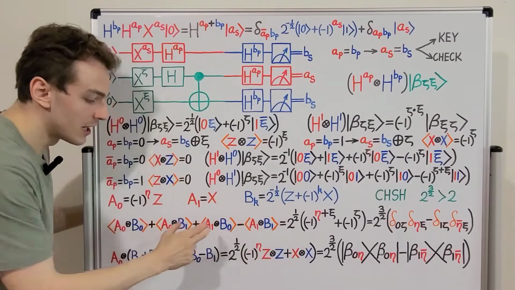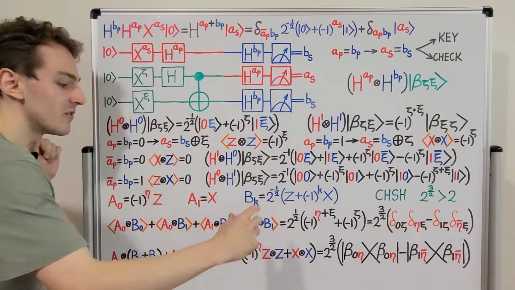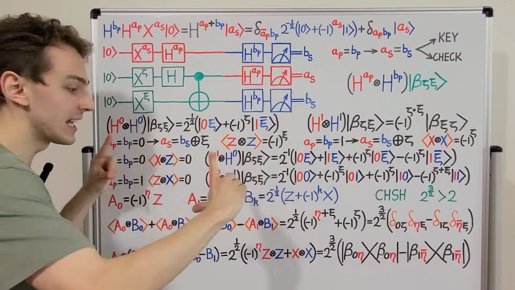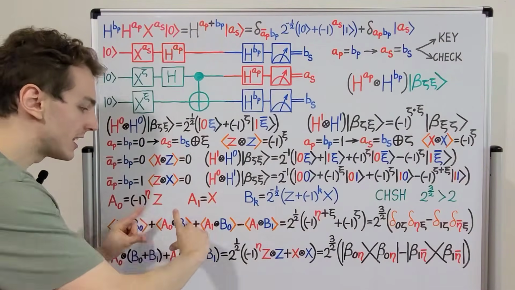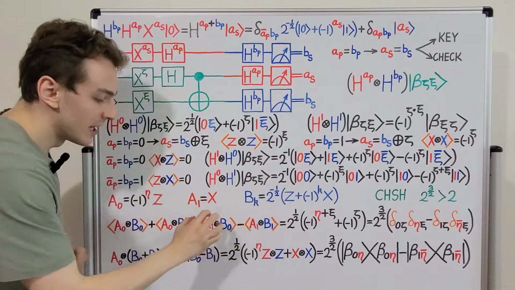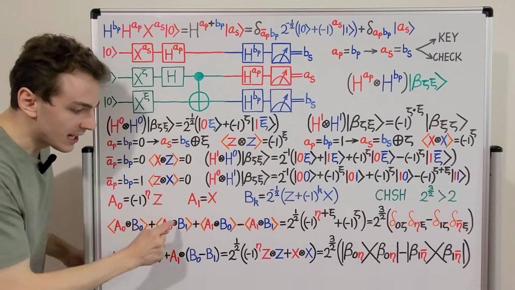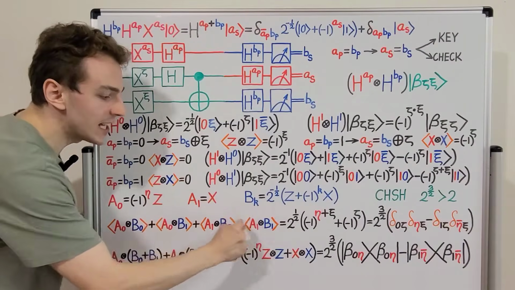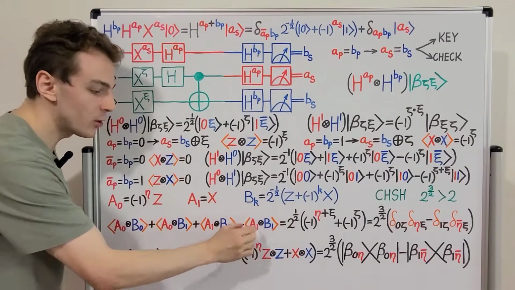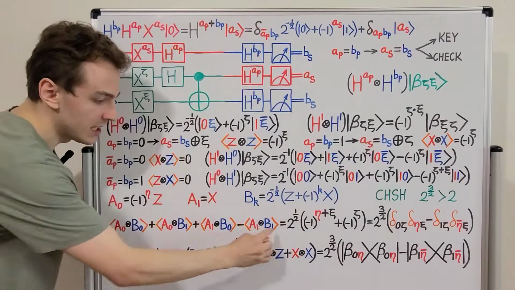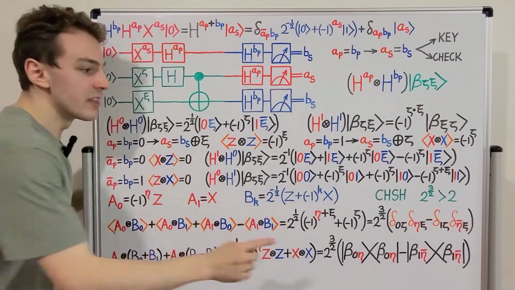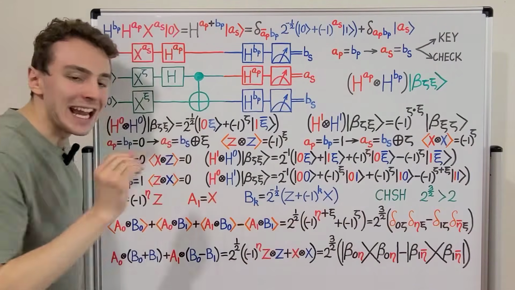So we're going to consider these four expectation values. This is the notation for an expectation value. We're going to take the expectation value of these four terms. And we're going to have plus signs for these three terms and then a minus sign for this term. Now this is very important. This quantity is going to be used to define the QHSH inequality.